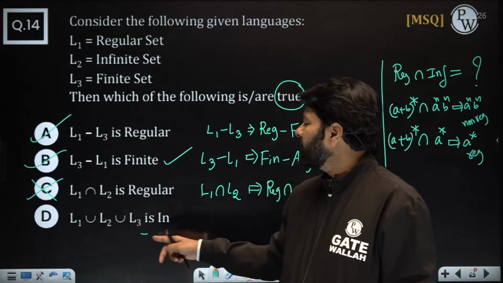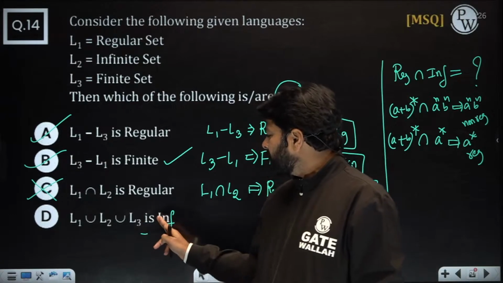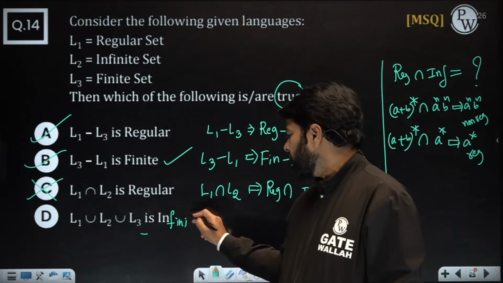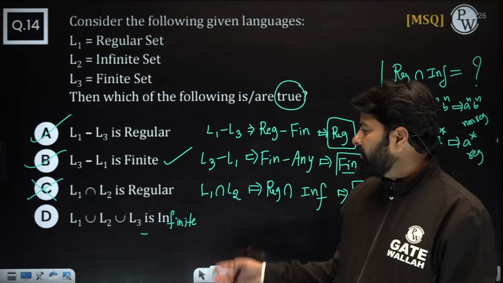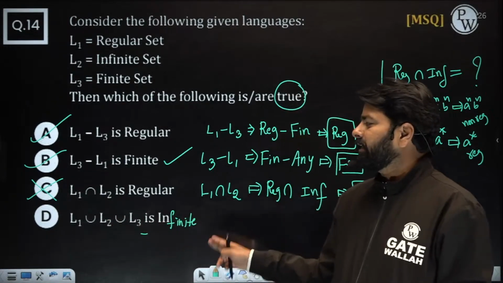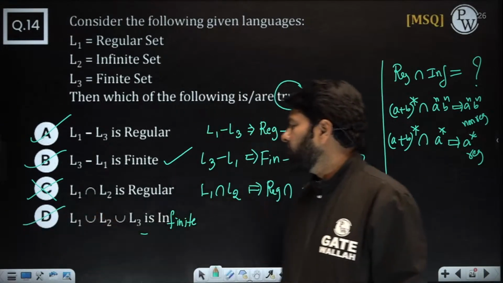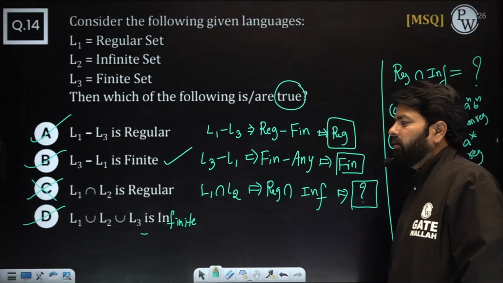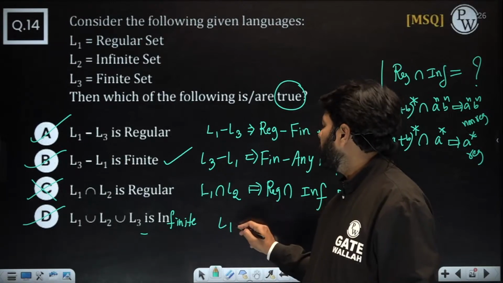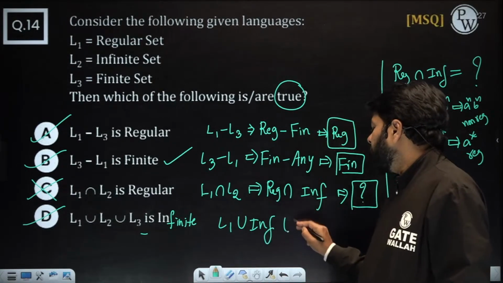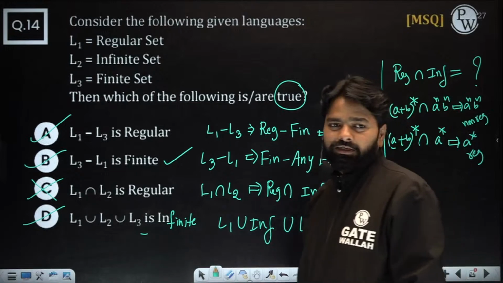Now, the union of all this. Oh, I'm very sorry, this is actually infinite. There was a typing mistake here. It is INF, infinite. Sorry, I'm very sorry. Nobody was misled, it's fine. L1 union L2 union L3 is an infinite set. Is it correct? Then now D is true. Because when one of the languages is infinite, the union of L1 with the infinite language and L3 is always infinite. Yes, that's true.